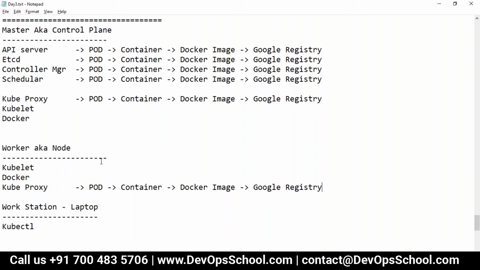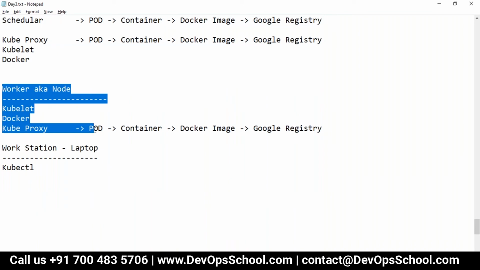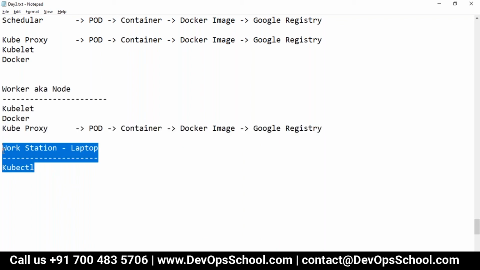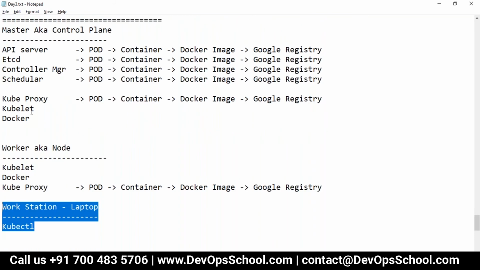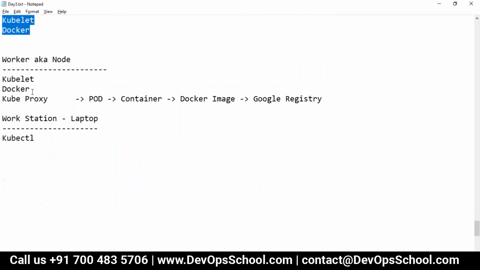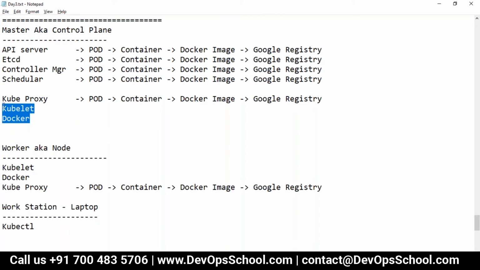Yes. So guys, I need to set up one master and one worker. I'll set up more workers, but whatever I do with one worker, you do the same process with ten workers also. If you want to automate it, you can use Ansible, Puppet, Chef, and many tools are there. And then I need to set up a workstation. So these are the things I need to set up: master, worker, workstation. On each node I need these tools: kubelet and Docker.